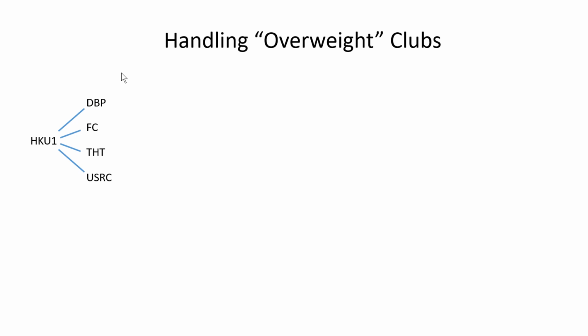Now, if we go on to an example where we have 2 HKU teams and we only have 9 teams in the entire group, you can see everybody, as before, each of these 4 teams play HKU1, but then there's only 3 teams to play HKU2.